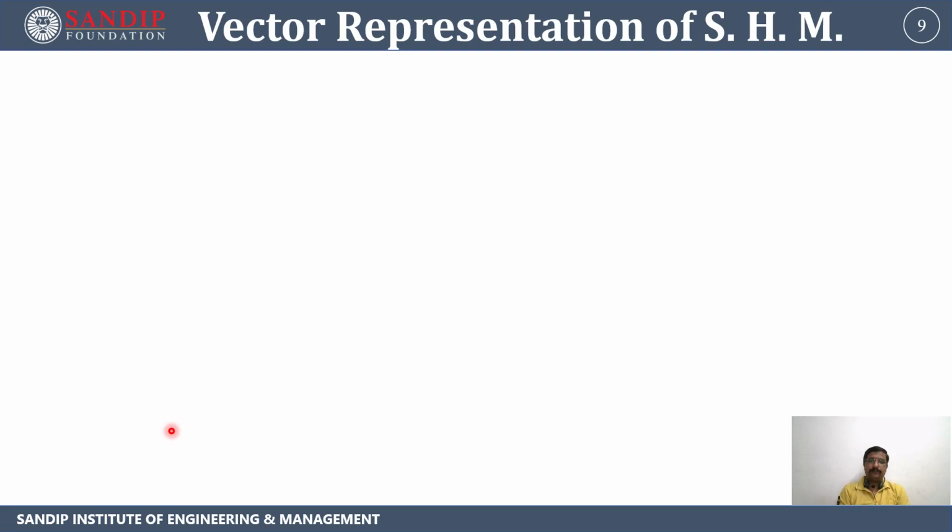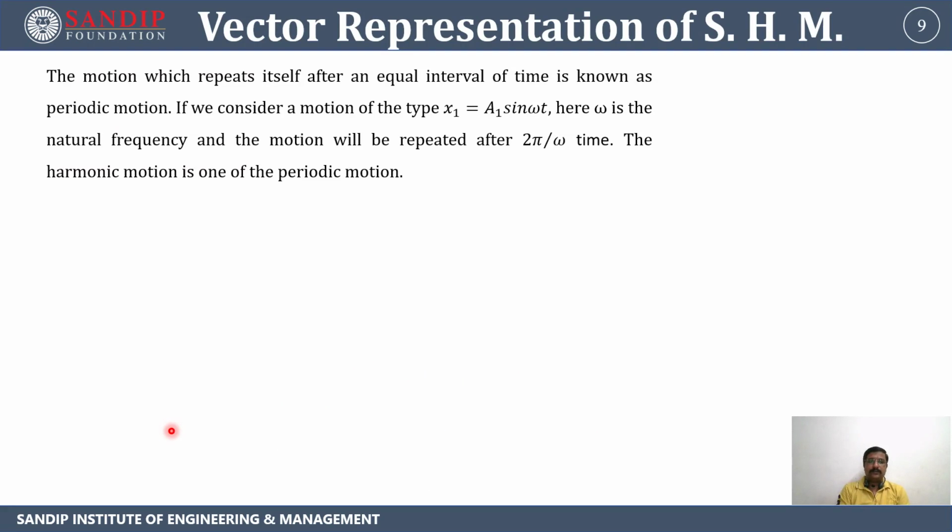Then the next topic which we are going to discuss is the vector representation of SHM. We have already discussed what SHM is, that is the simple harmonic motion. We know that the motion which repeats itself after an equal interval of time is known as periodic motion.